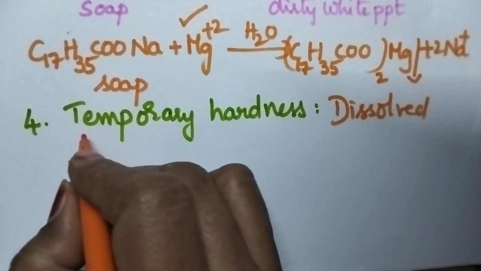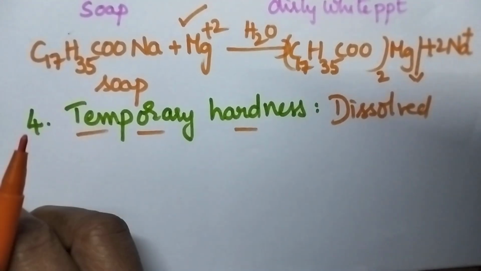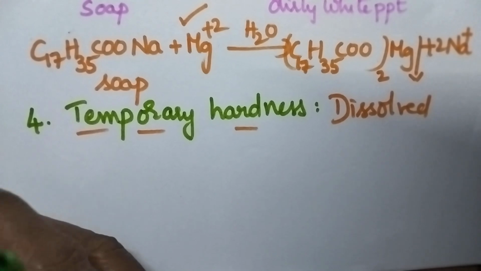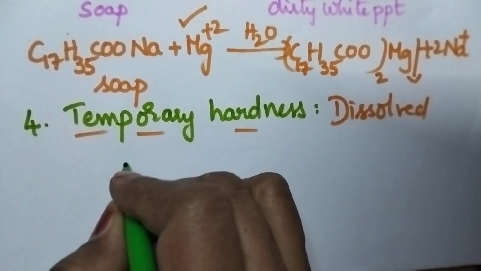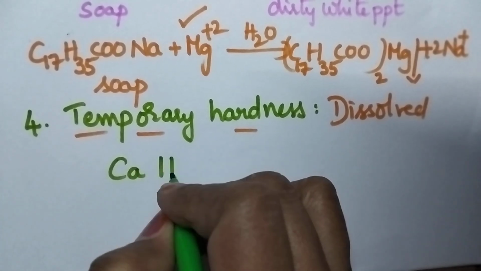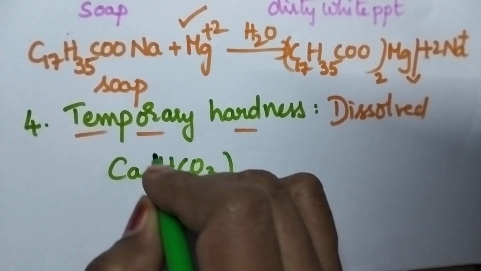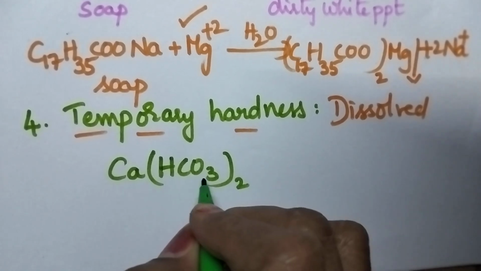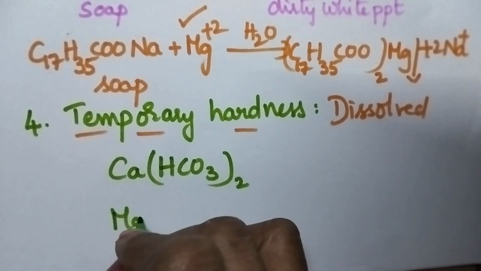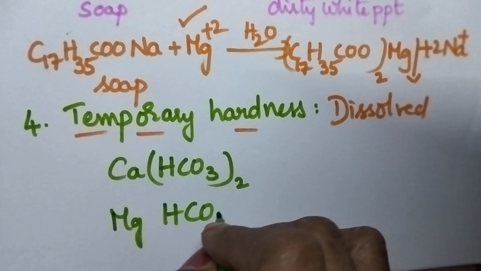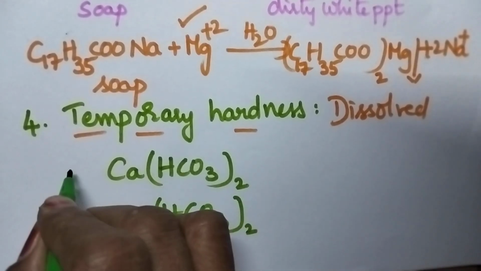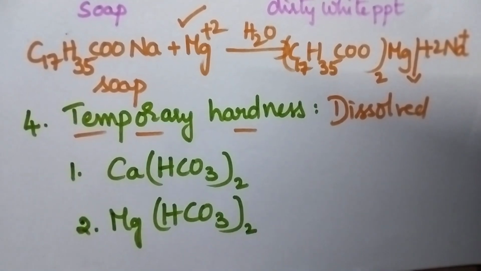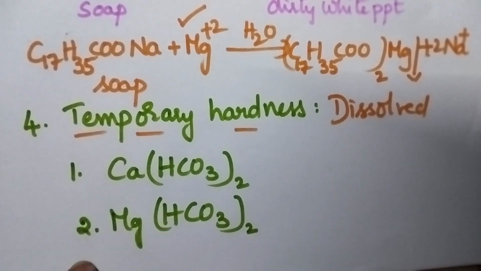So especially the temporary hardness is mainly due to the presence of dissolved bicarbonates of calcium and magnesium. That means calcium bicarbonate, that is Ca(HCO3)2, and magnesium bicarbonate, that is Mg(HCO3)2. These two salts are mainly responsible for the temporary hardness of the water.